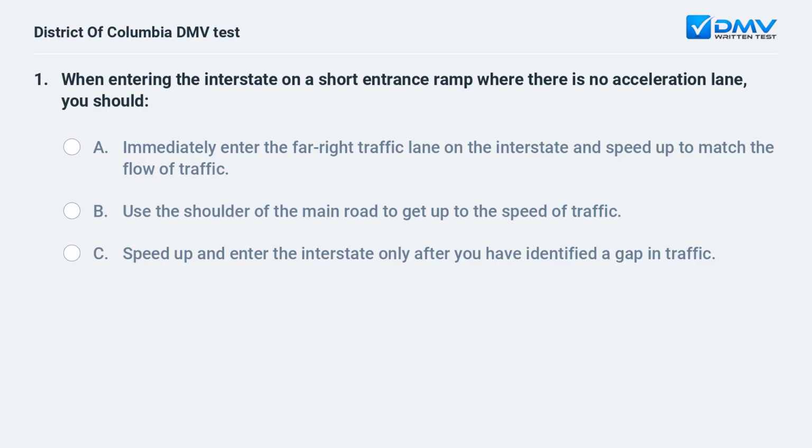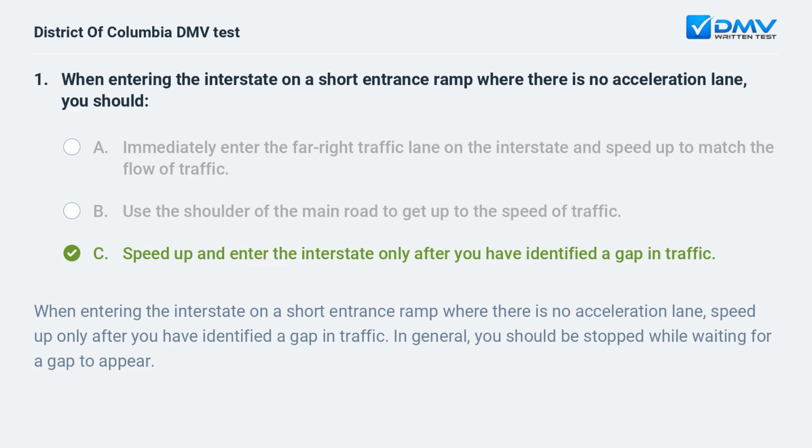When entering the interstate on a short entrance ramp where there is no acceleration lane, you should: a. Immediately enter the far right traffic lane on the interstate and speed up to match the flow of traffic. b. Use the shoulder of the main road to get up to the speed of traffic. c. Speed up and enter the interstate only after you have identified a gap in traffic.